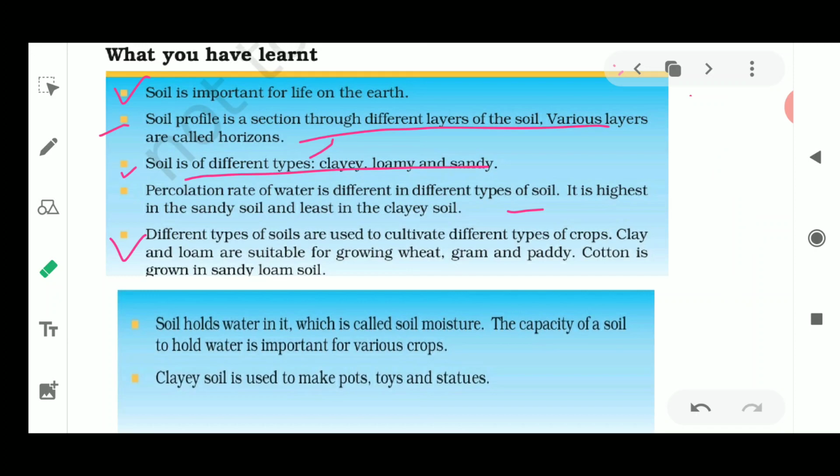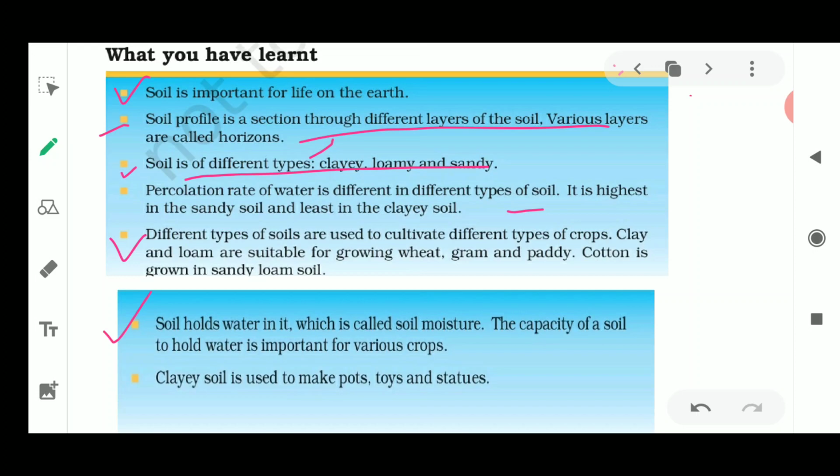So next we will see that the soil holds water in it, and this is known as soil moisture. The capacity of holding water is very different for different soils. Water holding capacity and water retention capacity are somewhat the same thing. The capacity of the soil to hold water is very important, because if the water is not held in the soil in between the particles, the crops cannot absorb the nutrients very easily.